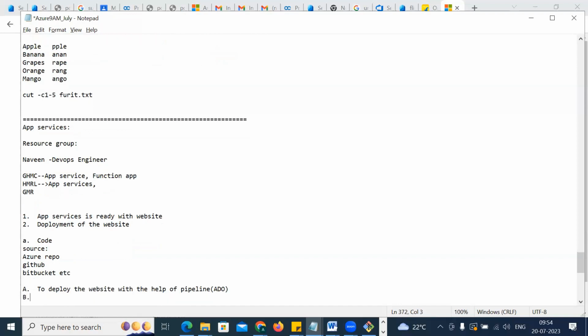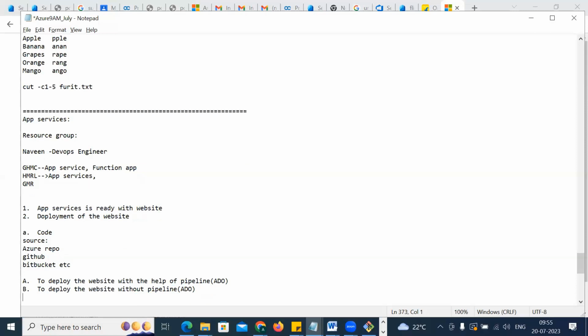And another one is to deploy the website without the help of pipeline. Okay. If it is without the pipeline, then what? Through the publish profile.